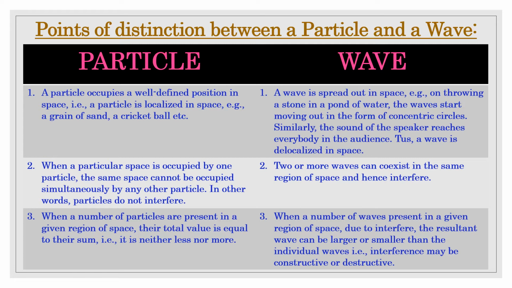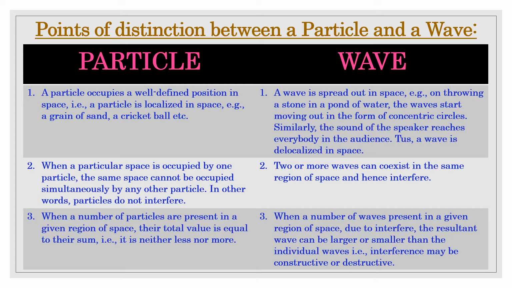But a wave is spread out in space. For example, on throwing a stone in a pond of water, the waves move out in the form of concentric circles. Similarly, the sound of a speaker reaches everybody in the audience, thus a wave is delocalized in space. So the first difference: a particle is localized in space and a wave is delocalized in space.